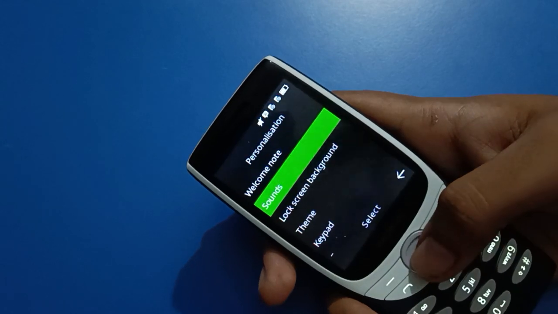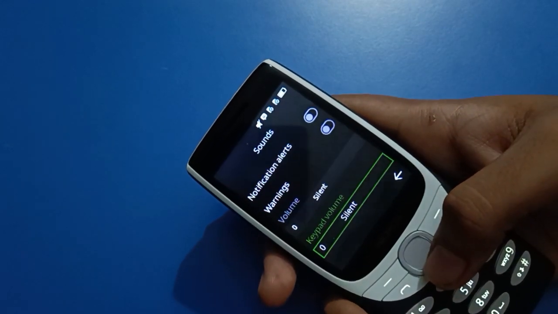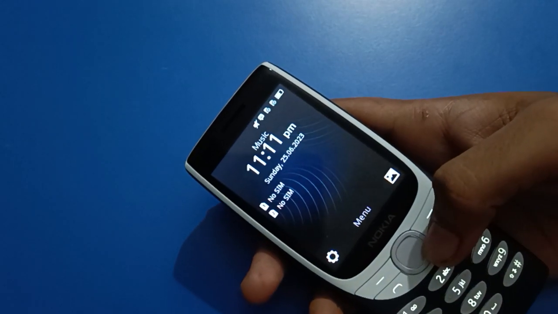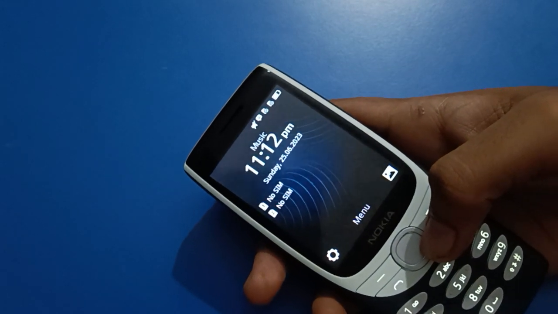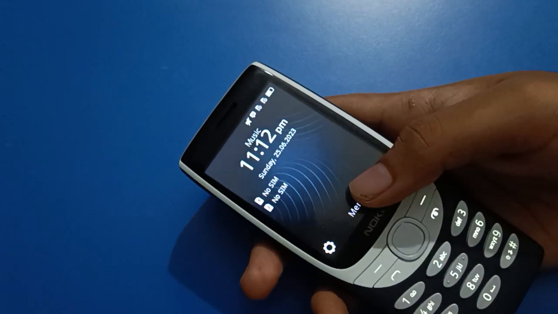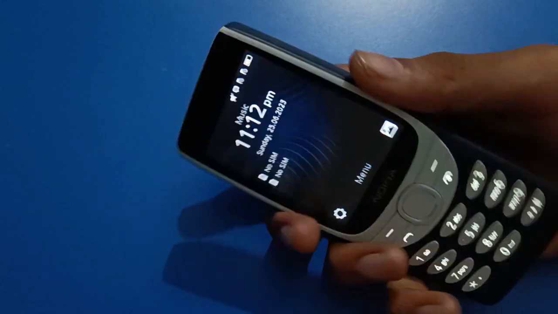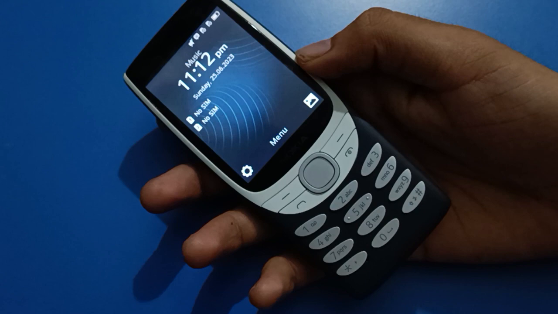Today, friends, I am going to showcase Nokia keypad mobile settings, and today's video title is how to set ringtone in Nokia keypad mobile. Friends, if you want to set a ringtone, you can use the Nokia keypad mobile ringtone setting. So friends, now let's see how to use the Nokia keypad mobile ringtone setting one by one, step by step.